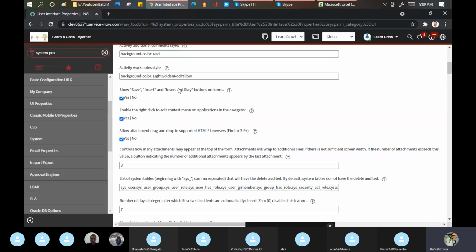Insert and stay will not be available for incident, change, problem or knowledge. Why? Because insert says you are entering any data. When I say data, I'm talking about the, remember, what do you mean by the foundation data? It was a question, right?